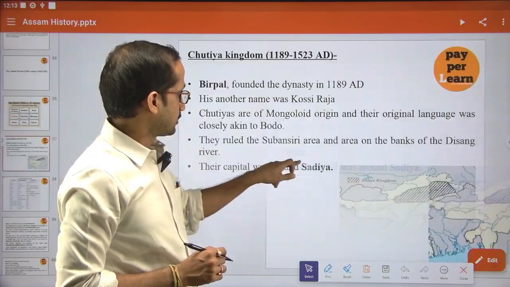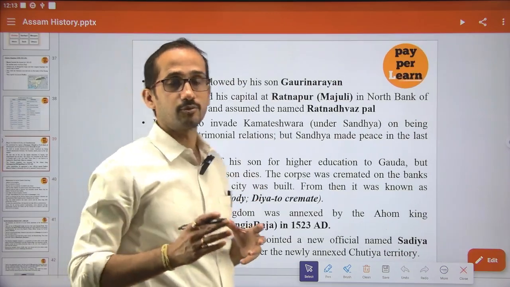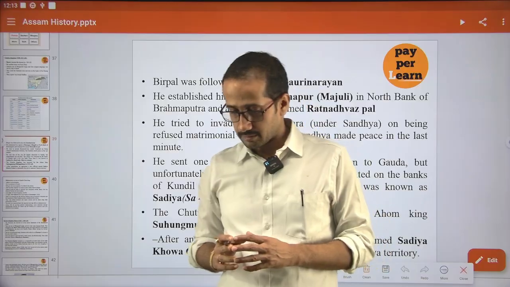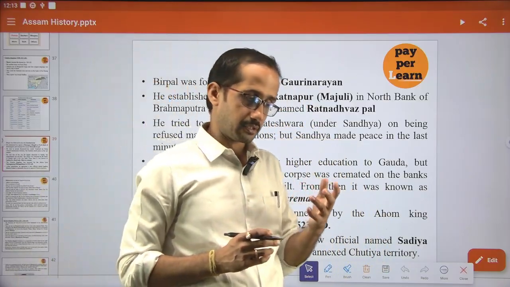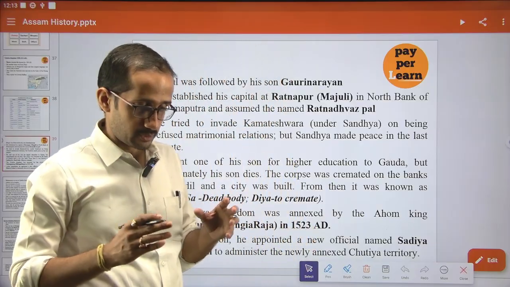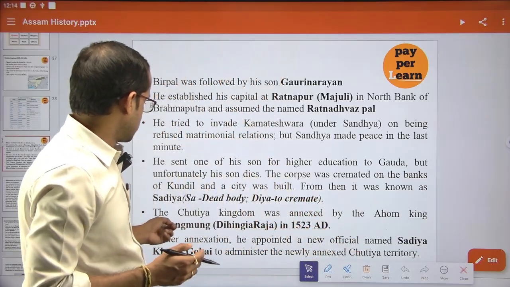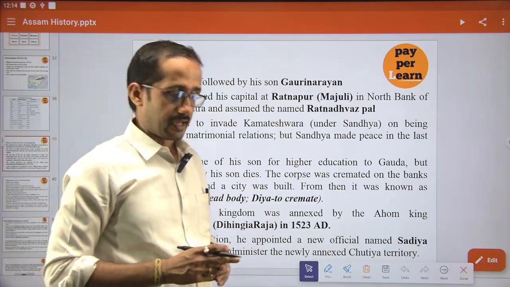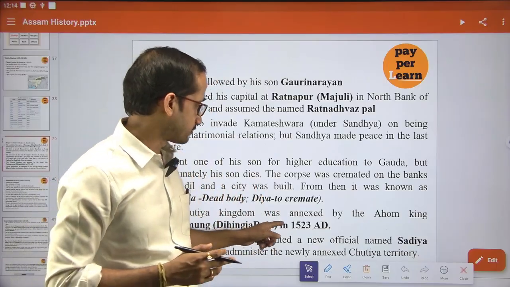But gradually the Sutia kingdom lost its dominance. Ultimately the Sutia kingdom was annexed into Ahom. We know that all the kingdoms, whether Sutia, Khen, or Kos, were gradually annexed into Ahom one by one. The Ahom king Suhung Muhung, or Dihingya Raja, ultimately annexed the entire Sutia kingdom in the year 1523.